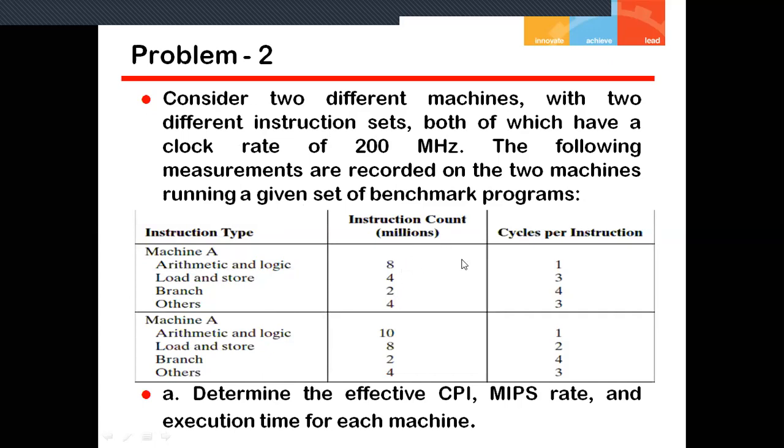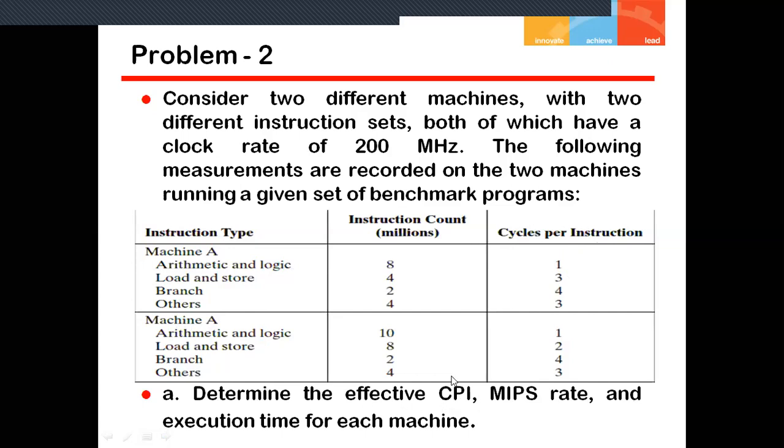Now for each instruction count, you have cycles per instruction, that is CPI, for a particular instruction. Similarly for machine A, and similarly this is machine B. Now this is an array again for machine A, but this is machine B. So determine the effective CPI, MIPS rate, and execution time for each machine. Okay, so we have to determine the effective CPI. So how will I calculate the effective CPI?